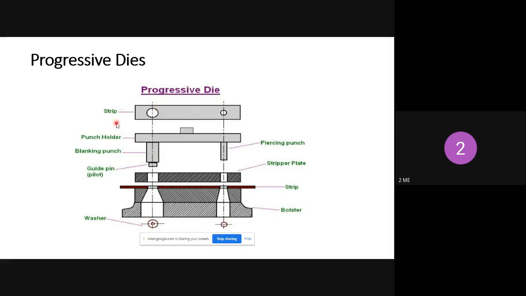So strip is nothing but workpiece. At the end you will get this type of shape. Here the removed workpiece is called useful work, as in the blanking process. But in piercing, the removed workpiece is called scrap. Here the removed workpiece is called washer. You will get the washer in this process with the help of the blanking operation. And then with the piercing operation, the removed portion becomes a hole in the sheet metal. So this is the working principle of progressive die.